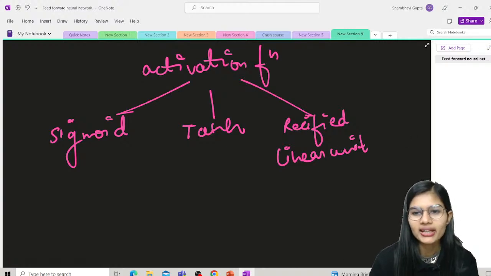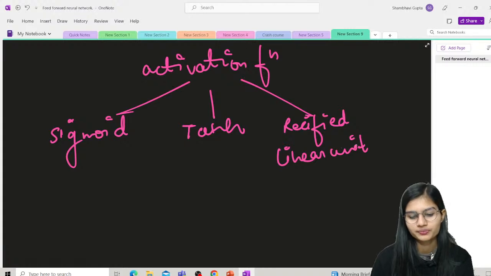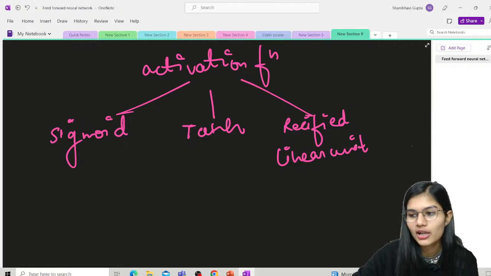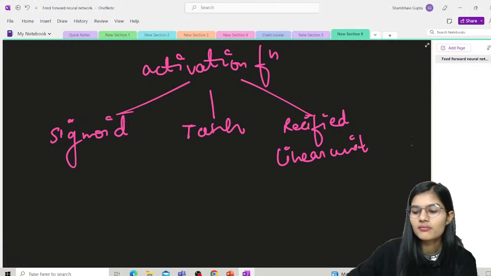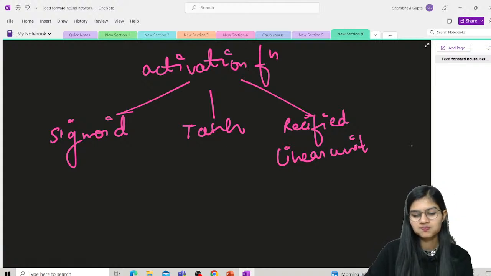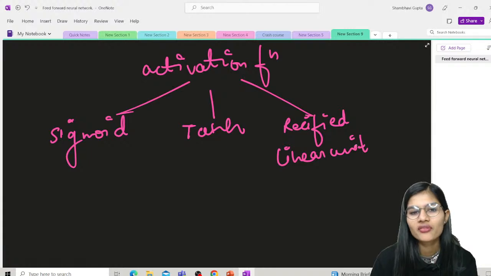Am I clear to everyone till this place, guys, on what exactly an activation function is and how it works? Are we clear? Yes, everyone, what are the types of activation function, what are neurons, what are neuron weights? Are we clear with all of these things? Okay, fine. What about the rest?